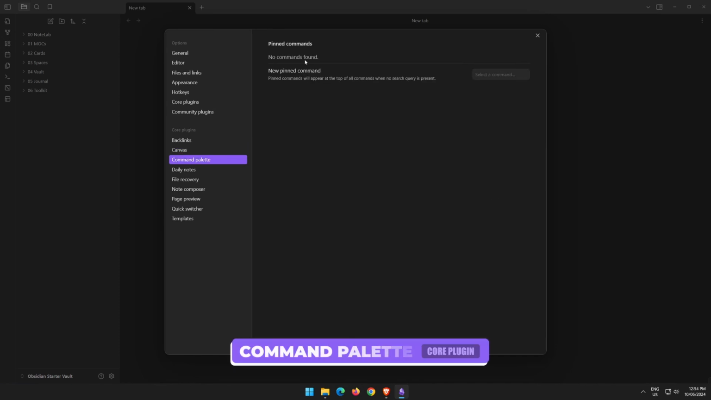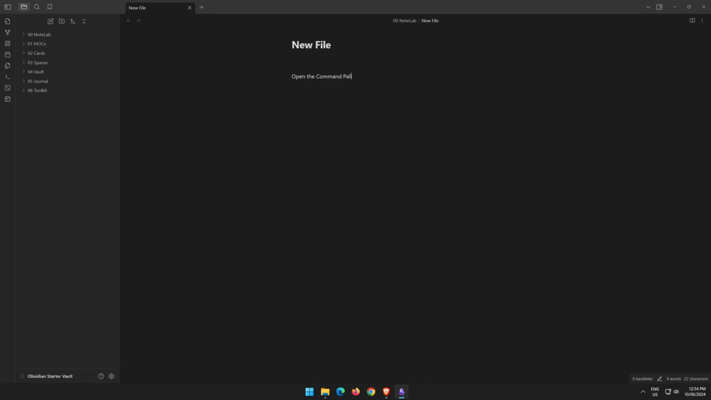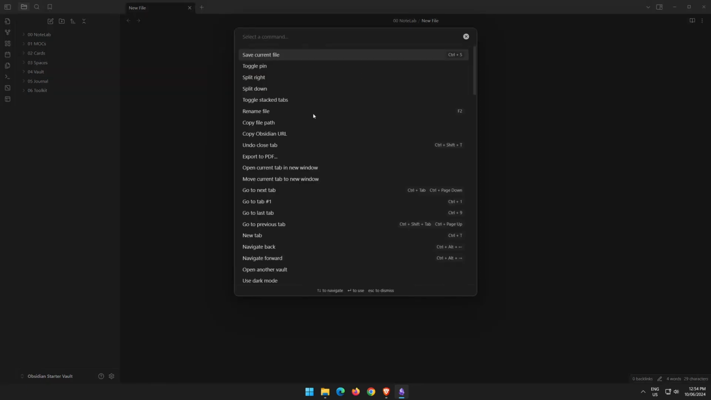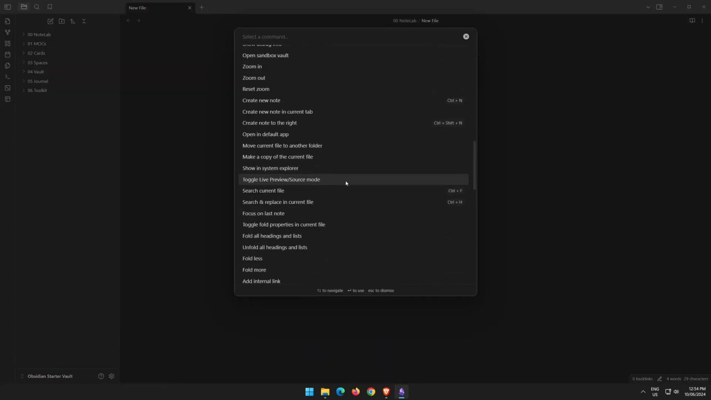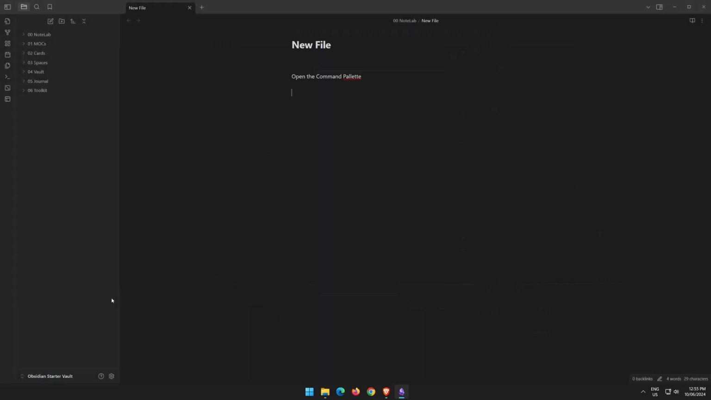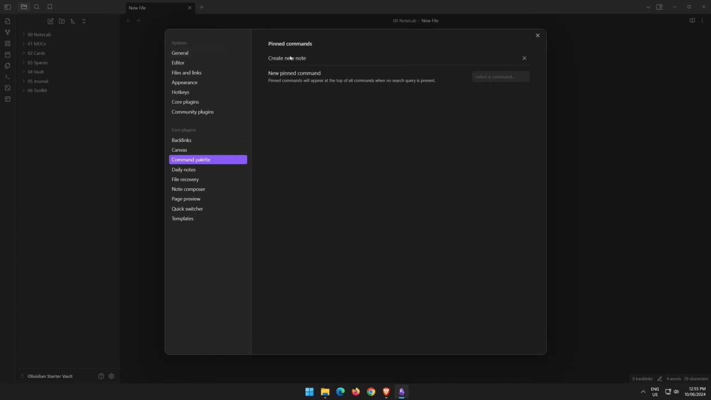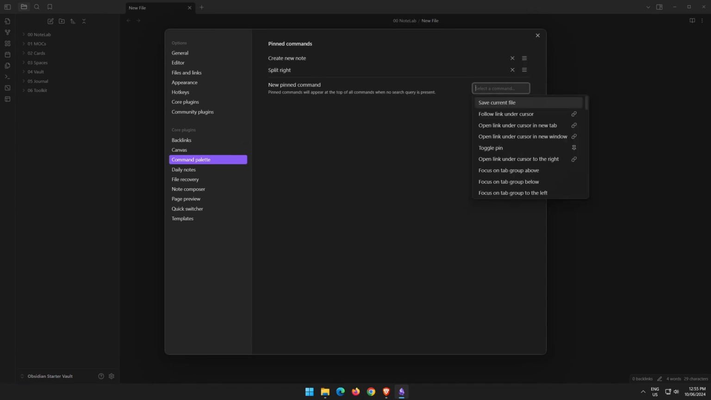The next core plugin is Command Palette. When you create a new file and you want to open the command palette, you do so by hitting Control P, and it gives you a whole bunch of commands to run. So what the Command Palette core plugin does is it allows you to pin commands that you regularly use to the top of that command palette. So if we go create new note, and then we'll look for something else that we would use quite often, like split view, split right.